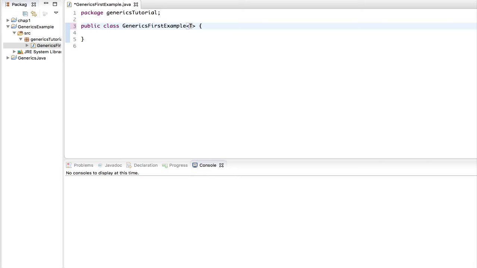So what we have done is we have added angle brackets, and inside that angle bracket we have added a letter T. Now that letter T is not actually a vocabulary of generics, it's just arbitrary, which means when I create an instance of this class, I will pass in a type as an argument inside this parameter, and this will be used inside my class, and this will ensure all sorts of type safety mechanism.